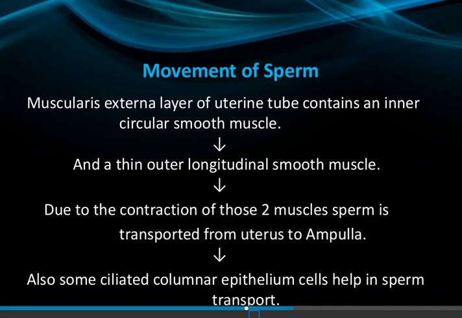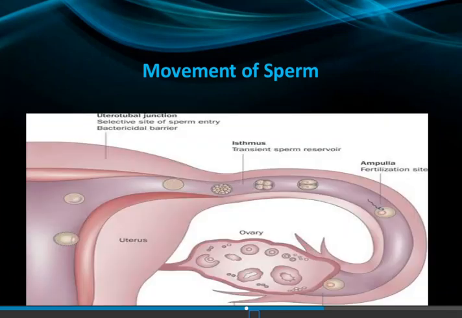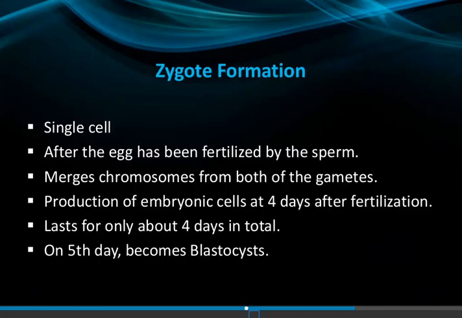Previously we have seen the movements of the ovum, how the ovum is moved. The diagram is the same. Next, zygote formation. What is a zygote? A zygote is a unit formed by one single healthy ovum and a sperm. In simple words, the union of sperm and ovum is a zygote. It is a single cell.